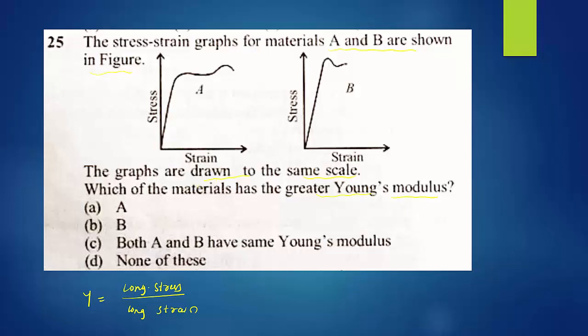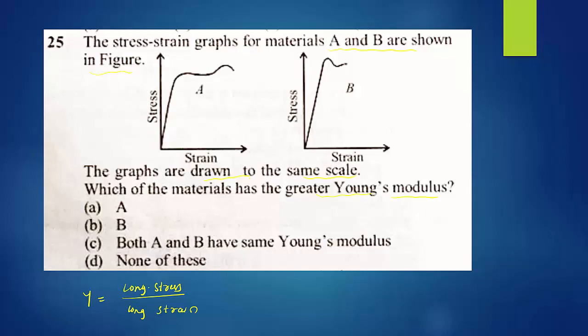Come to the fracture point. Fracture point means exactly at the fracture point, the material loses its elastic property. It crosses the limit of elasticity. It will not obey Hooke's law. It loses its configuration. Its size and shape change. When we apply the force, the breakage of the material takes place. That is called the fracture point.